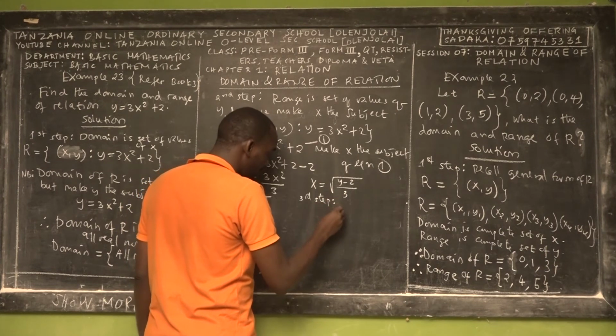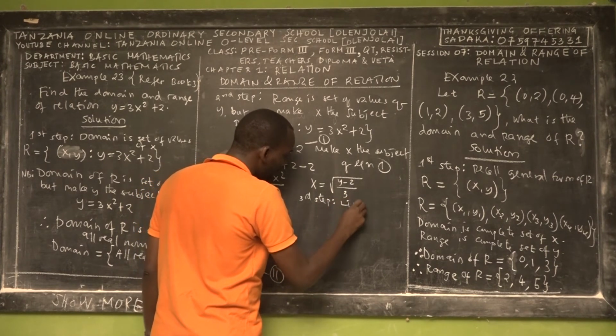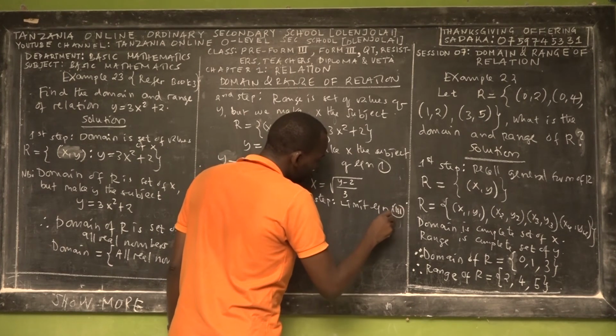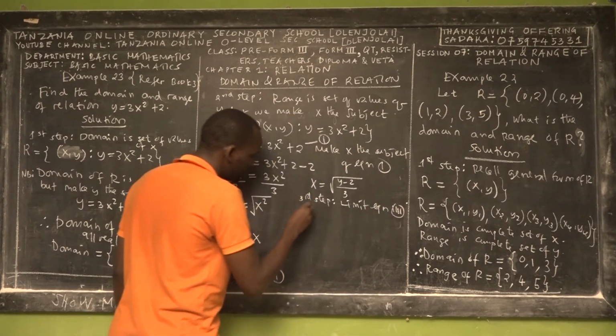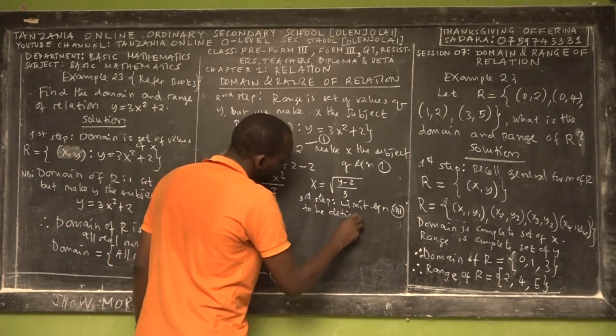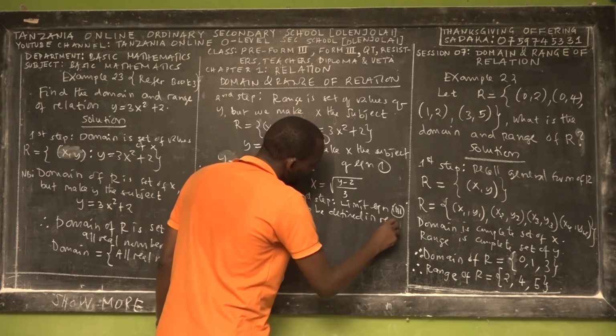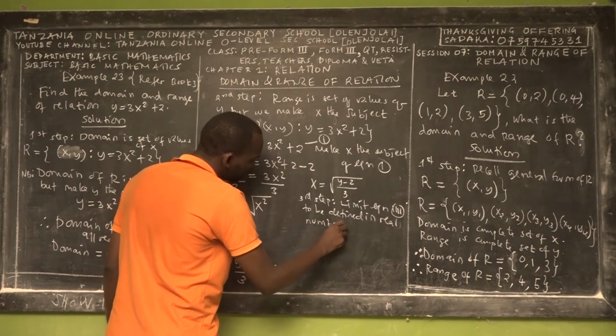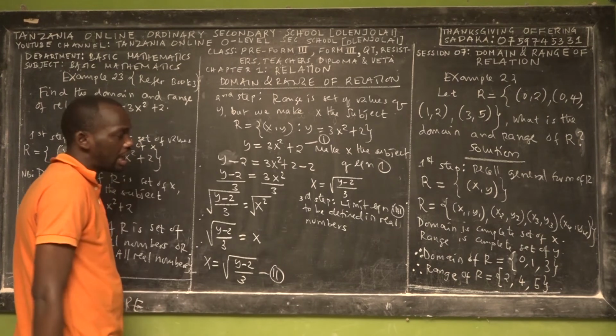Okay, so it means that in equation 3, to be defined in real numbers, only in real numbers. How?